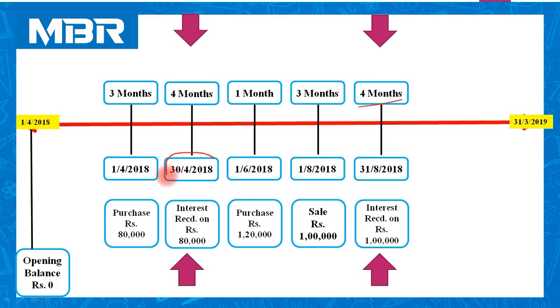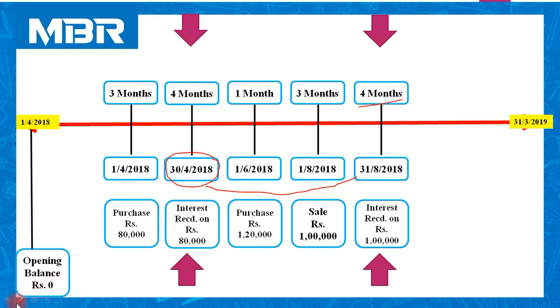How to calculate? From the last date of interest till the date of transaction, April 30 to August 31st, May, June, July and August. So 4 months.